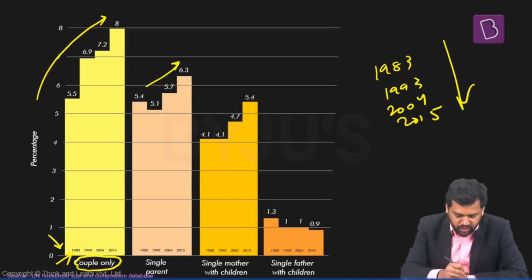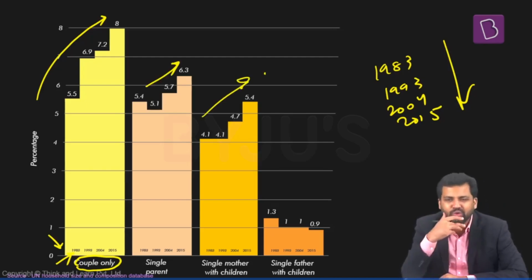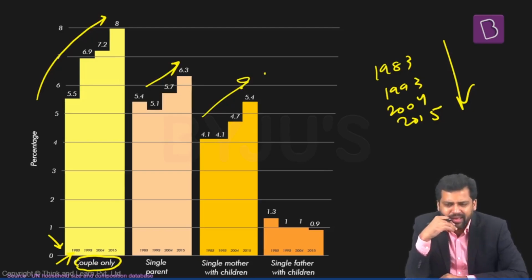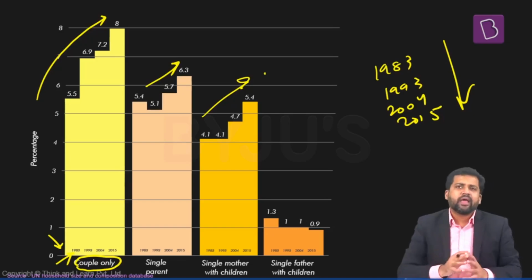Single parent family has also increased. Single mother with children has also increased. Single father with children has slightly declined. Right, so couple only families, single parent families has increased. Something that we were already discussing. So this is how the transition is.